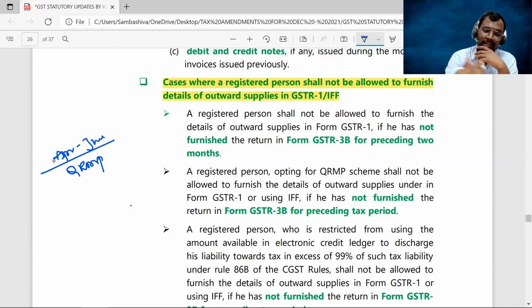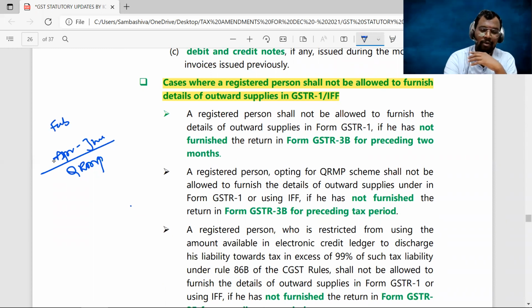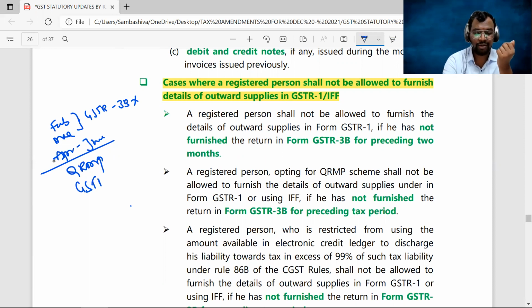But, sir, actually in the preceding quarter, the last 2 months, that means February and March, I have not filed GSTR 3B for these 2 months. Now, in that scenario, you're not entitled to furnish your outward supplies details in GSTR 1 or IFF in the current quarter.